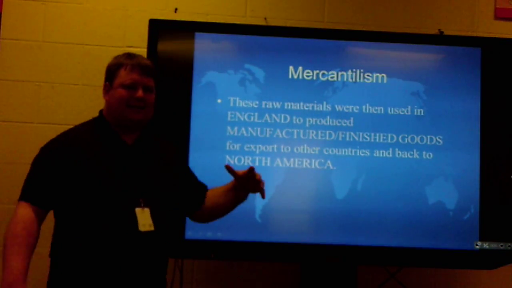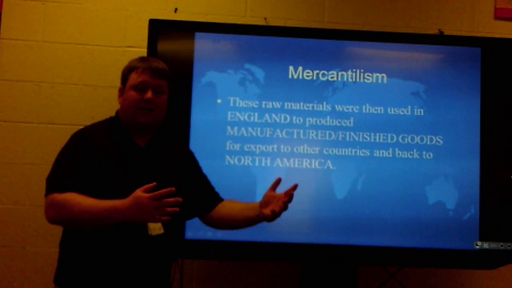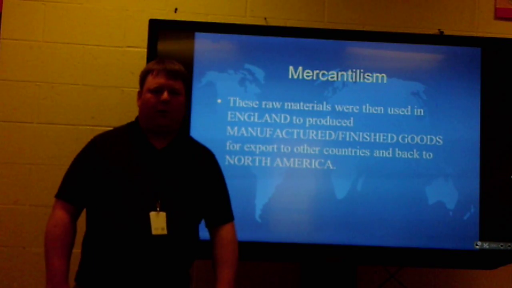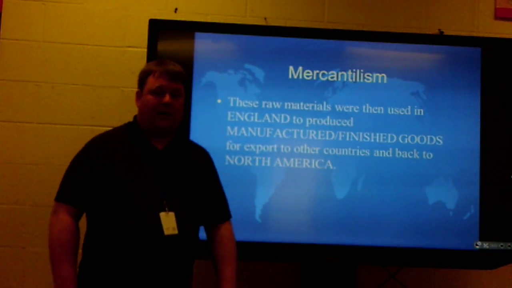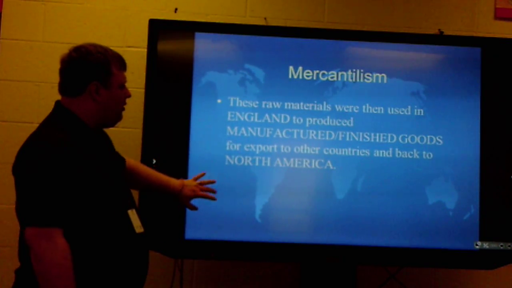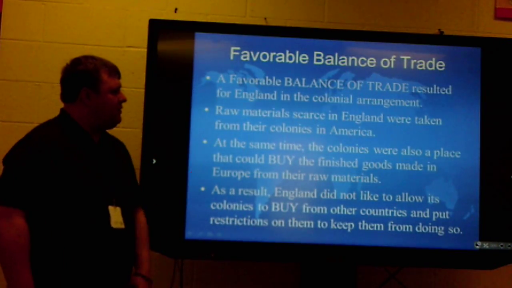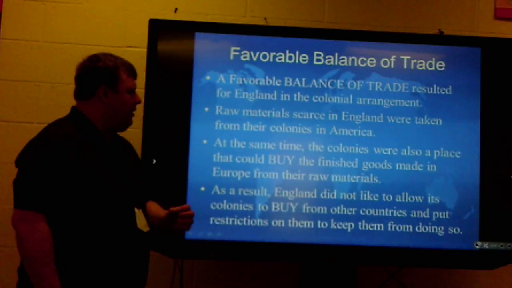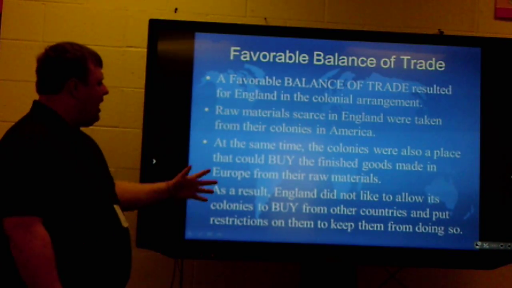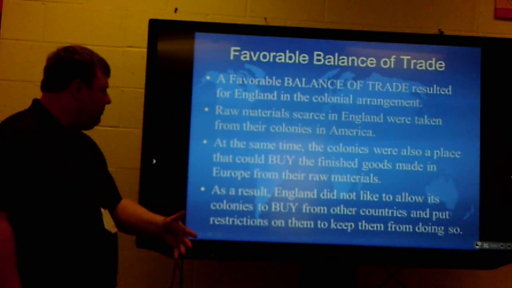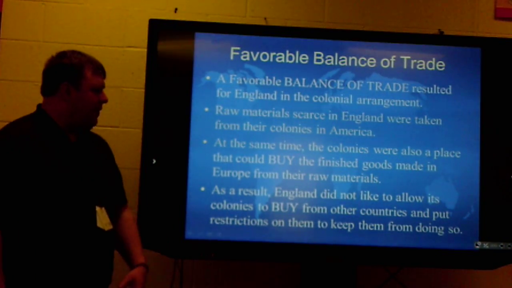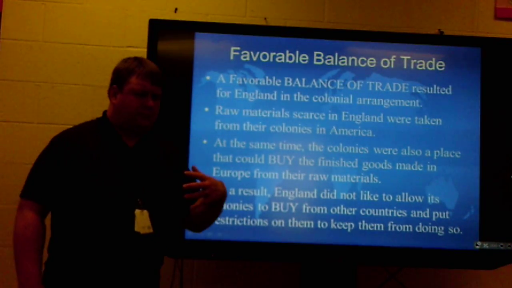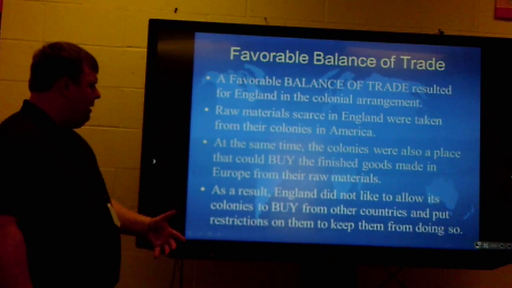And then they would take that, sell it to each other. They would sell it back to the colonies, or they would take it down to Africa, where they would trade those things for enslaved people and bring those people back to America in order to do the hard labor on the raw materials. So a favorable balance of trade is what results from England with their colonial arrangement. Raw materials are scarce in England because they're an island and were taken from the colonies to America. At the same time, colonies were also a place that could buy those finished products back that were made in Europe and also made from those raw materials.